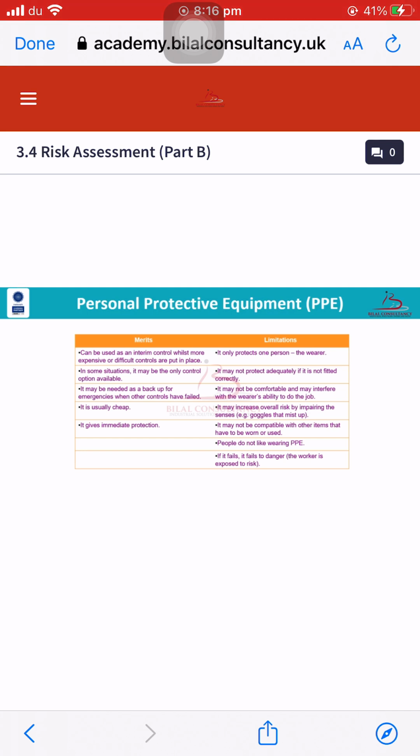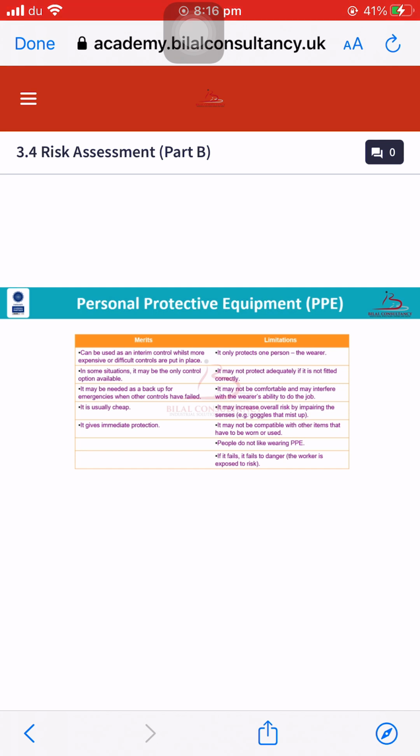As we have discussed earlier, if you are wearing multiple PPEs, for example, safety goggles, along with a safety mask and ear plugs, what will happen? I will become irritated and uncomfortable, and especially whenever there is a hot temperature, I will become more uncomfortable. So that is the limitation of PPEs.